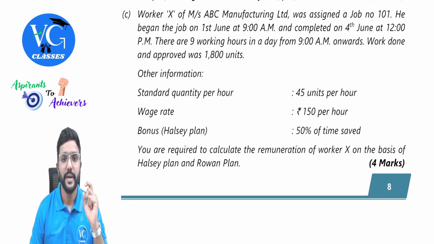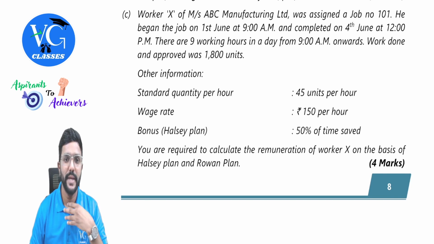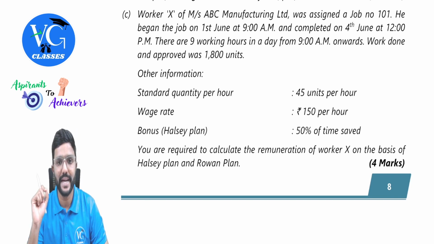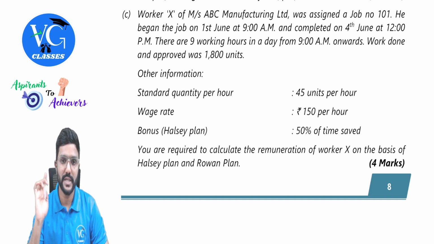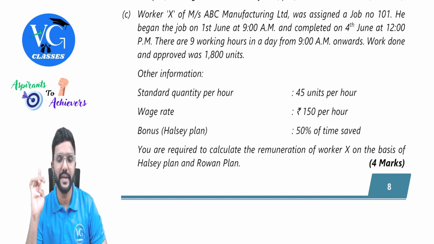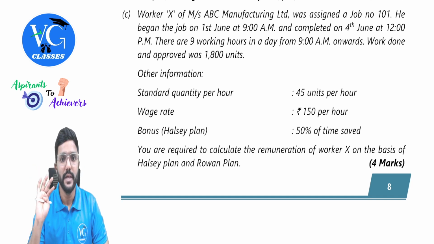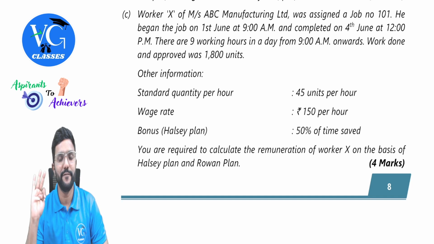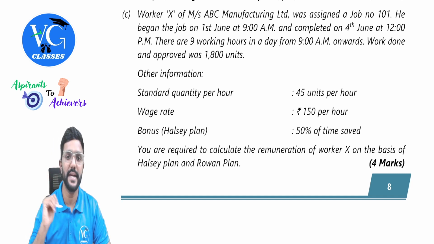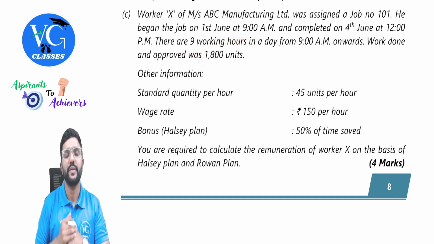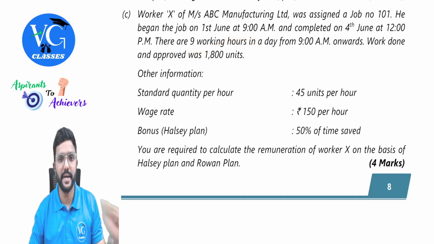Worker X of ABC Manufacturing Limited was assigned job number 101. He began the job on 1st June at 9 a.m. and completed on 4th June at 12 p.m. There are 9 working hours in a day from 9 a.m. onwards. Work done and approved was 1800 units. Actual output is 1800, guys.